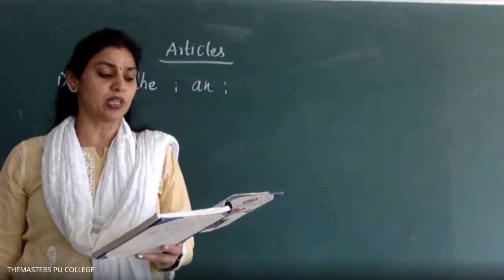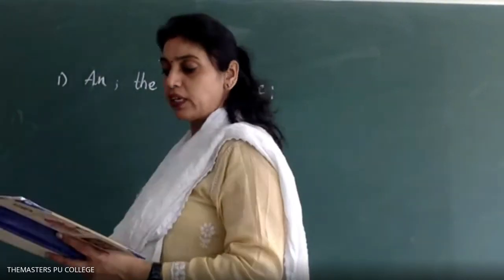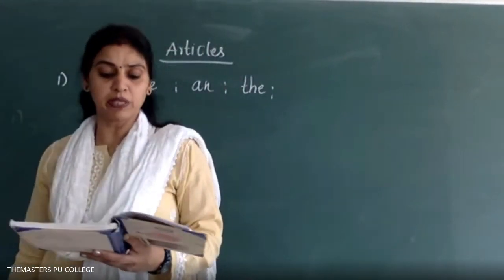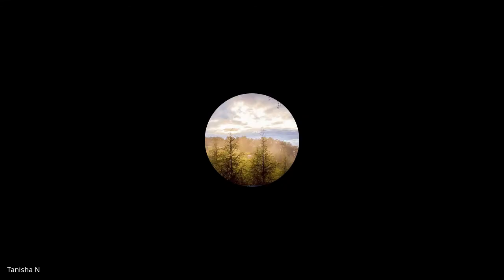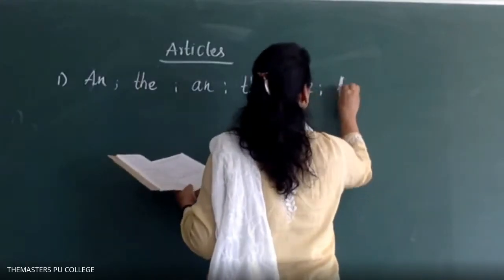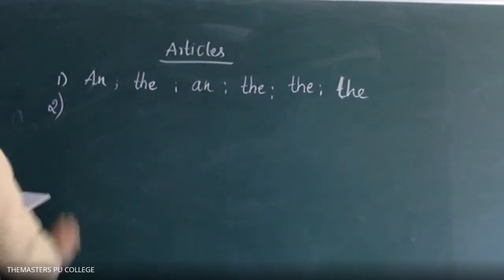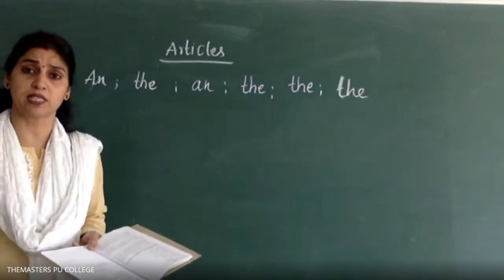And in dash innkeeper said to him, the innkeeper. The innkeeper said to him, how will you ever get there in this kind of weather? My good man, dash old man. The old man, yes, because we have already addressed him, we know about him. The old man answered cheerfully, my heart got there first, so it's easy for the rest of me to follow. For the rest of me. Very good. So the first one is "an", the. Very good. So you have understood, no doubts about articles.